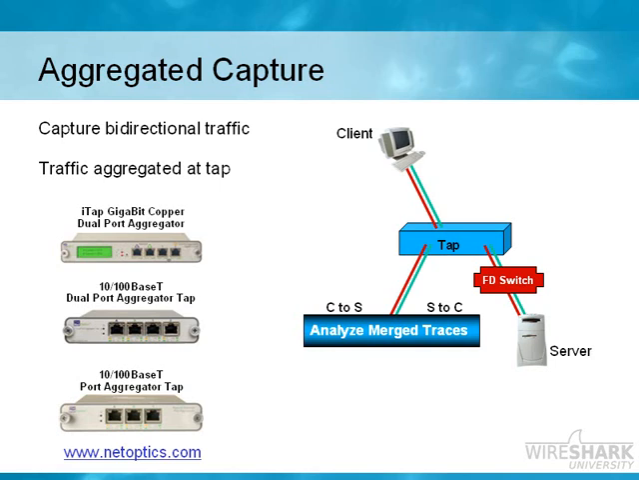Now on the left-hand side of this slide, there are three different pictures of aggregated taps. We have a gigabit copper dual port aggregator, so you have two ports that can come out of that aggregated tap. And we also have one for 10BaseT. And then there's one that has just a single port hanging off of it, for single port communications to pull the information off of that tap. These three taps are available from a company called NetOptics, and their website is www.netoptics.com.